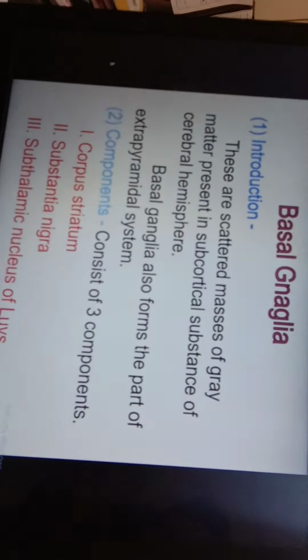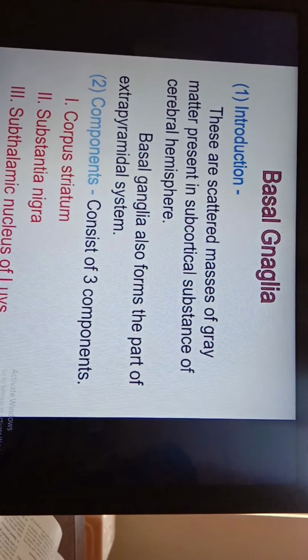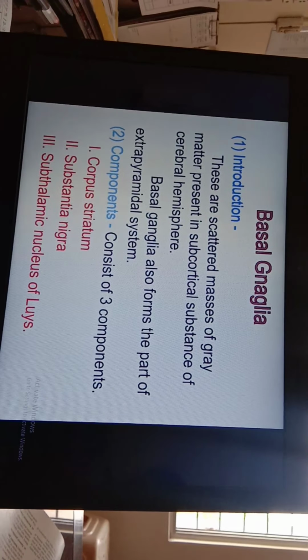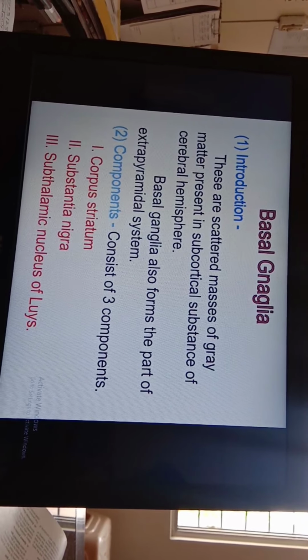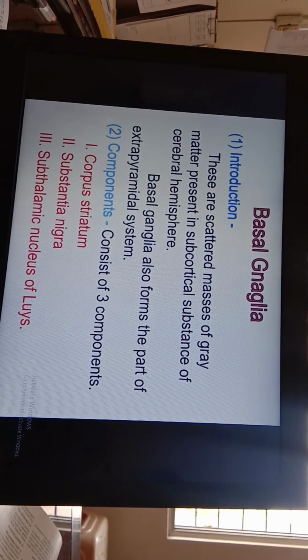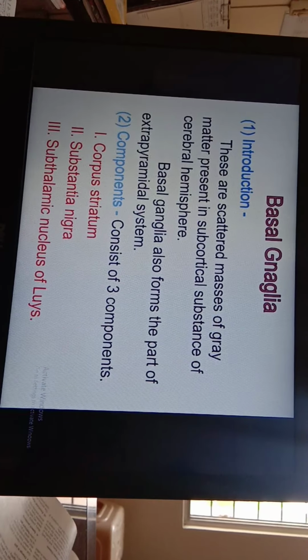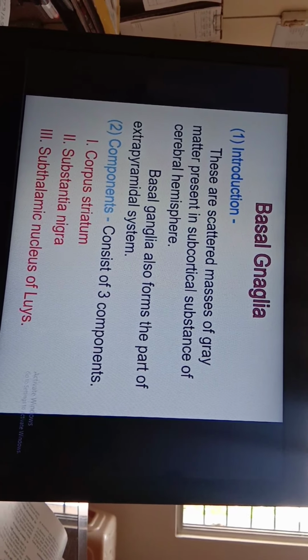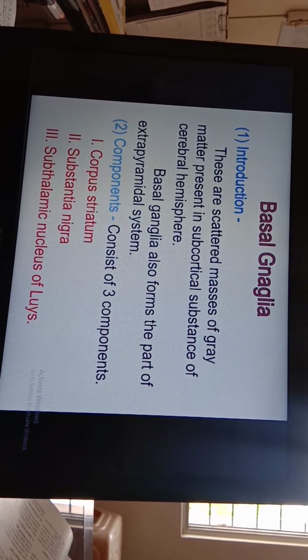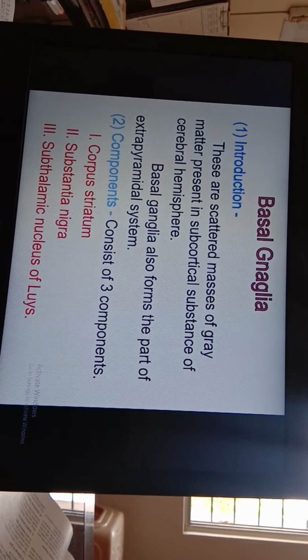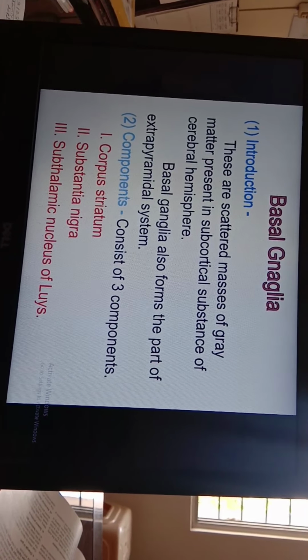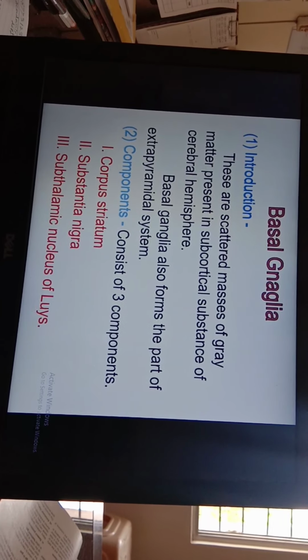Today we will discuss an important organ in the brain, that is basal ganglia. So basal ganglia is a scattered mass of gray matter present in the subcortical substance of the cerebral hemispheres. This basal ganglia also forms a part of the extrapyramidal system. These basal ganglia consist of three main components: corpus striatum, substantia nigra, and subthalamic nucleus, which is also called the subthalamic nucleus of Lewis. We will discuss one by one in detail.